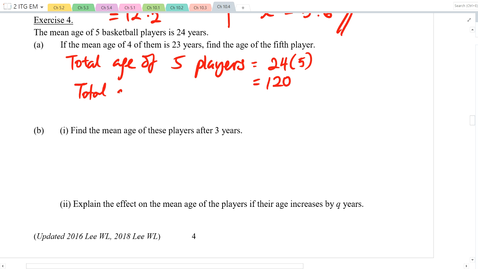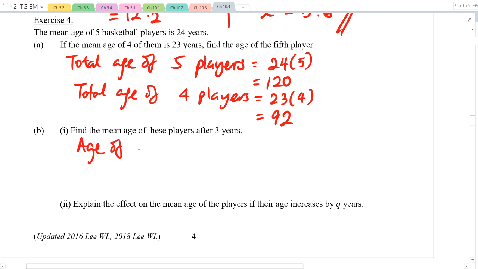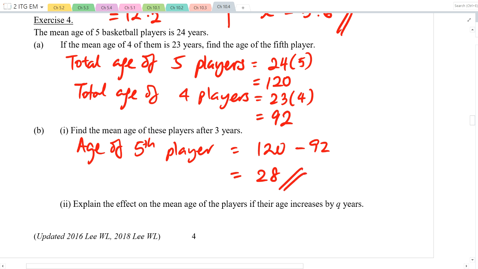Total age of 4 players is 23 times 4, which gives me 92. So from here, I need more space. Age of the 5th player must be 120 minus 92 to give me 28. Get it?